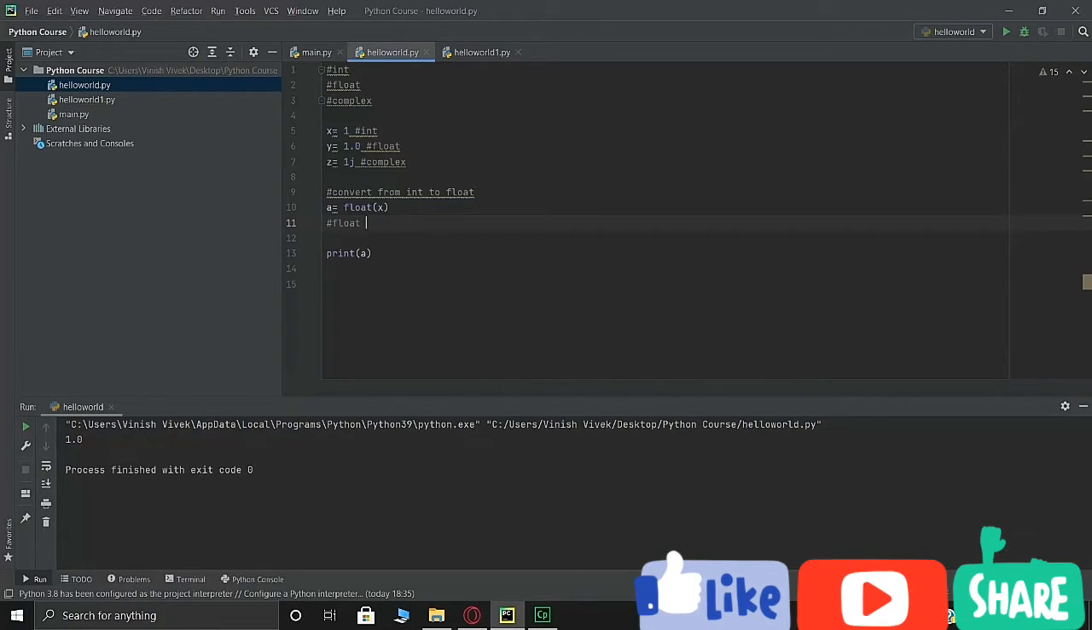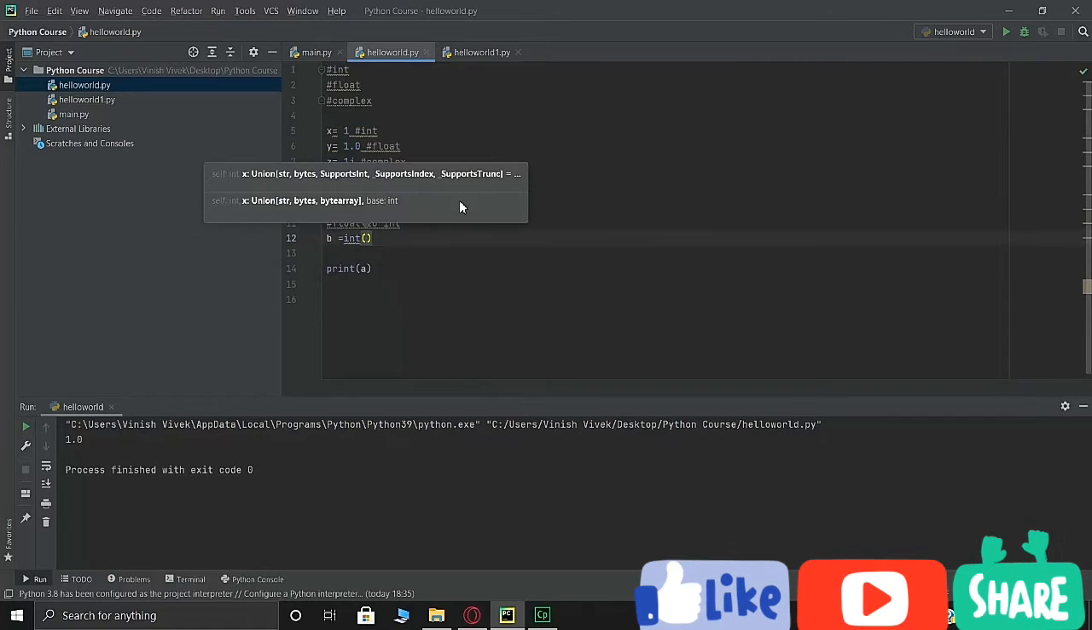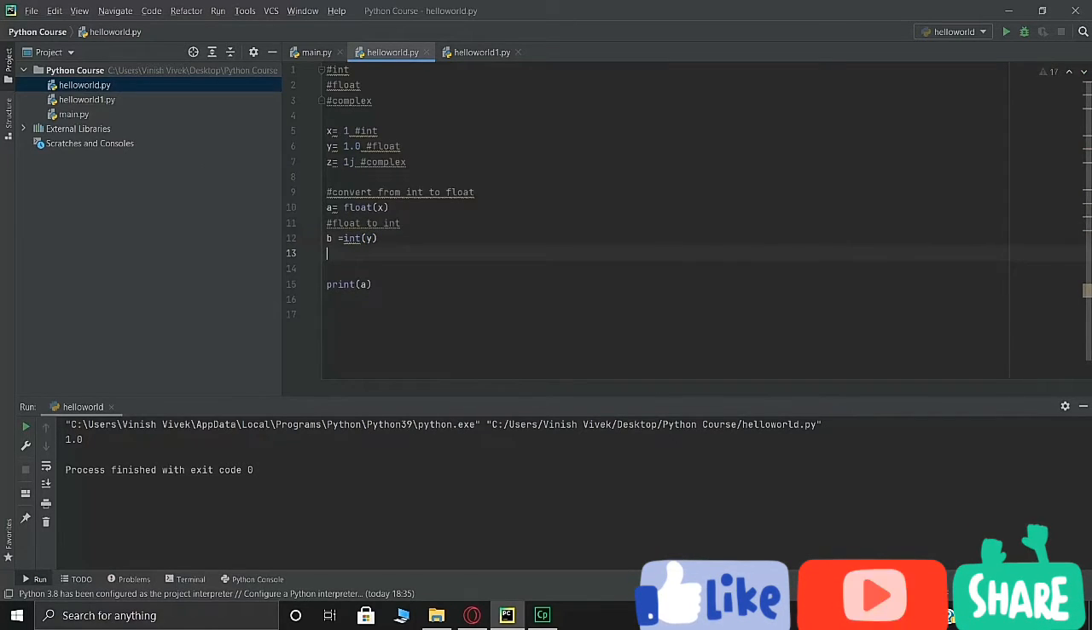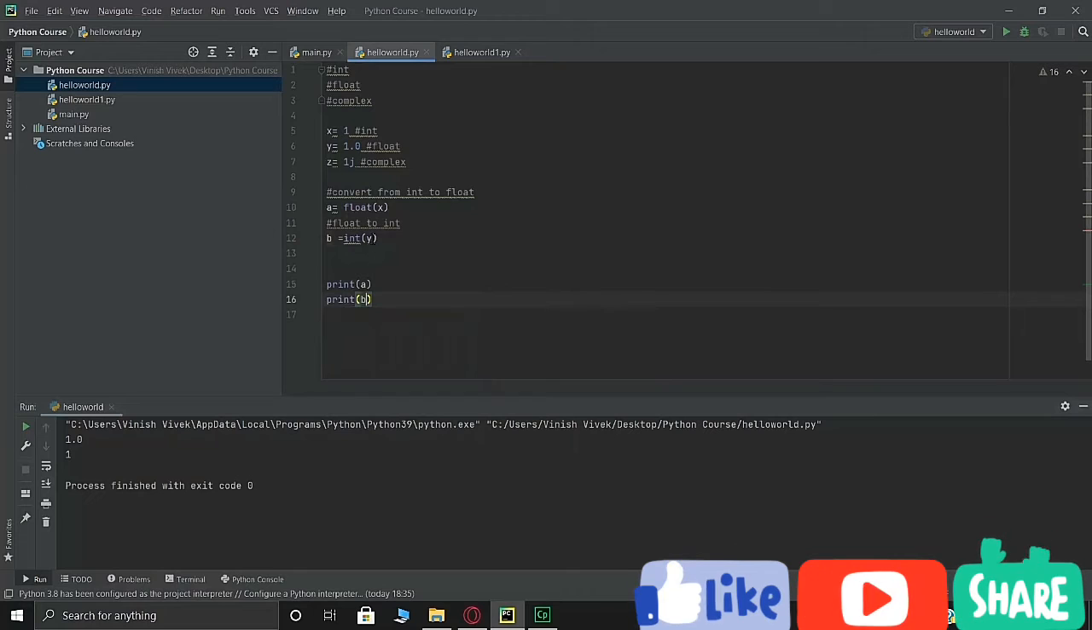Similarly, you can convert float to integer. To convert float to integer, you'll just write the integer function, which is int, and then y inside it. Again, printing this for b, Control Shift F10. As you can see, b, which was given an integer type for y, and y, which was an actual float value, has now become an integer type.